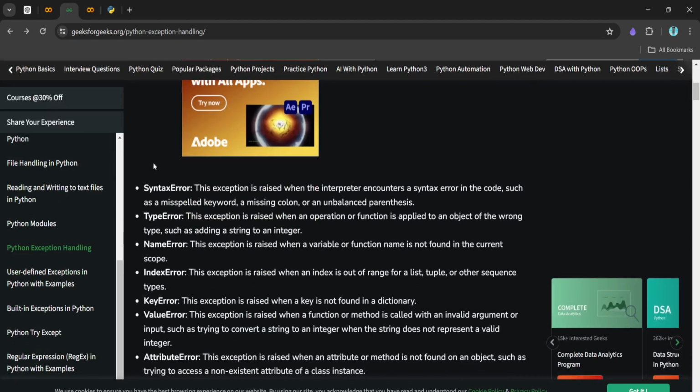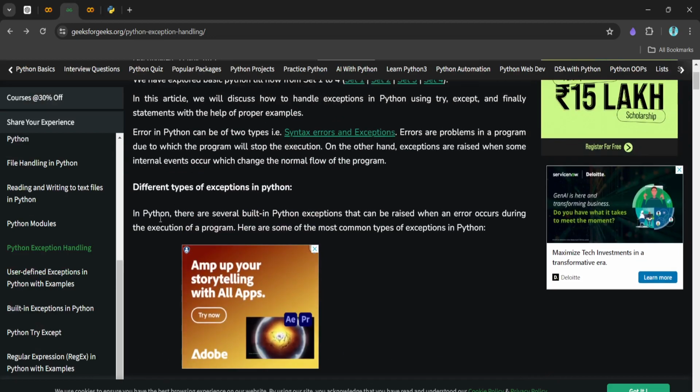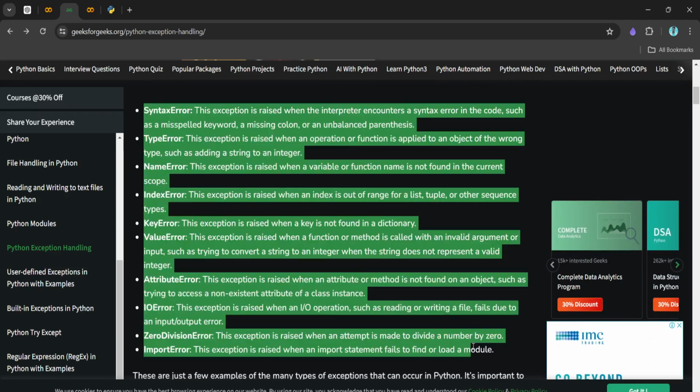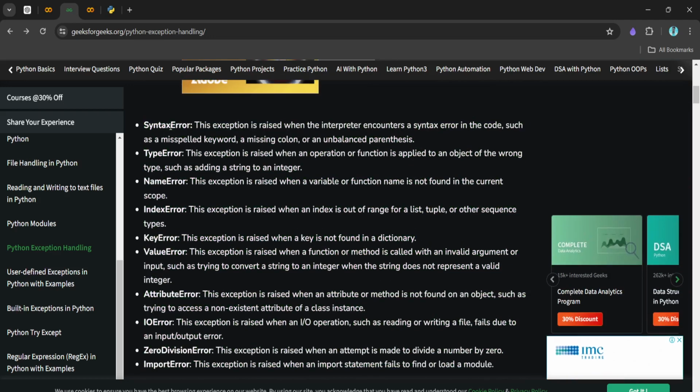I found this very helpful. So these are basically the different types of exception in Python. You can see we have a lot of types of exception, basically the syntax error, type error. So what is type error?